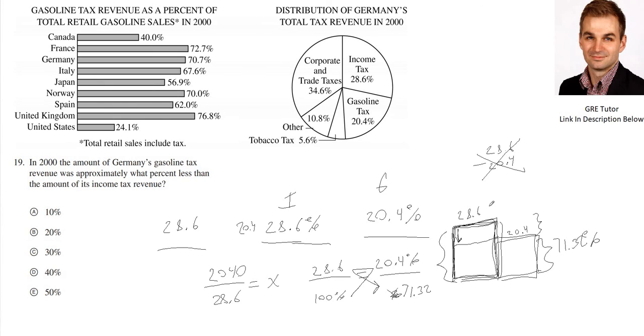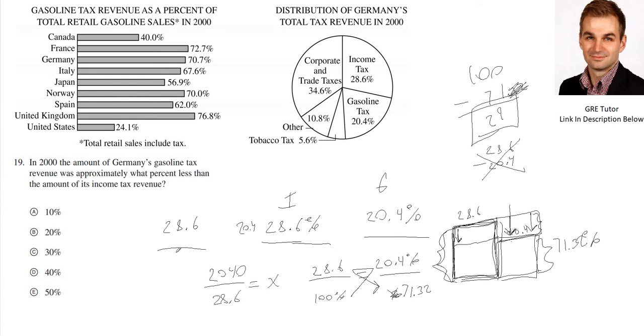And then what's left over is going to be, 71.32 plus this equals 100%, so it's going to be 100% minus this. So we're looking for this bit, the bit that we have to decrease to go from 28.6 down to 20.4. So we take 100, which is, if we assume this is the whole pie, and we subtract 71.32. Now we just round this off to 71. What we end up getting is 29. All right, so that's where we're at. It's about a 29% decrease. So 20.4 is about 71% of 28.6, which means you have to go down 29% to get here.